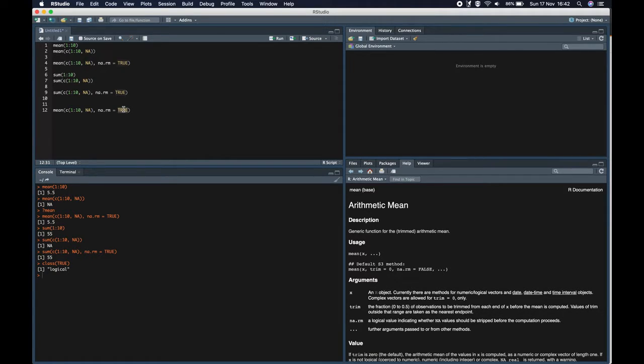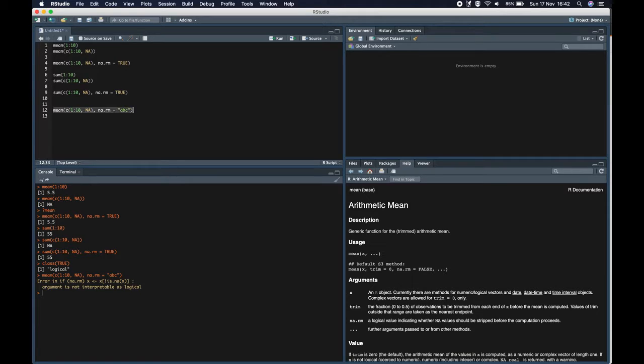But what if we pass a character value, let's say random "abc"? Okay, so it gives an error saying that argument is not interpretable as logical, which makes sense. Since we are passing character values, it is giving an error that argument is not interpretable as logical.